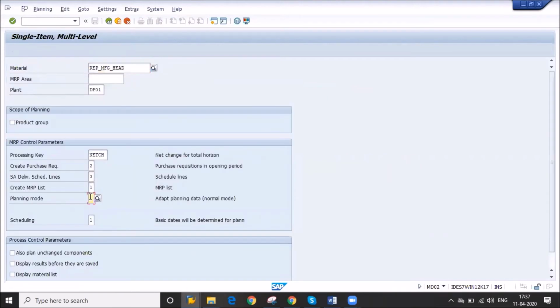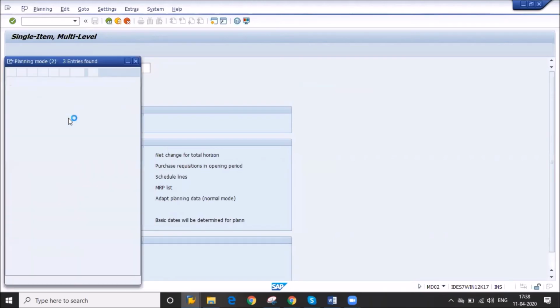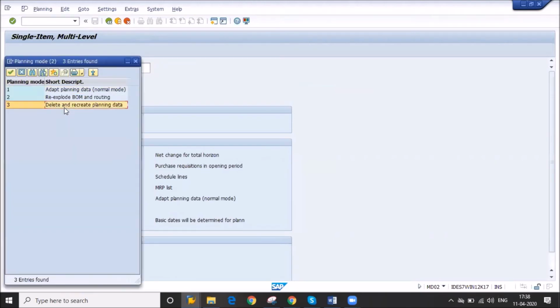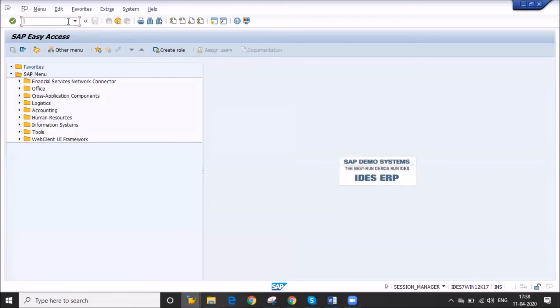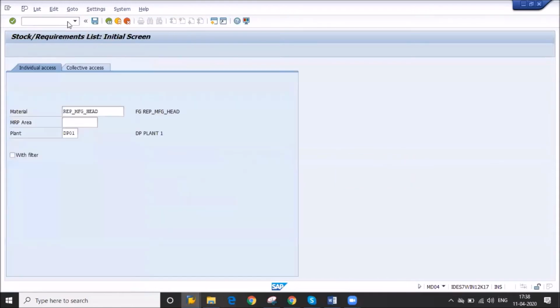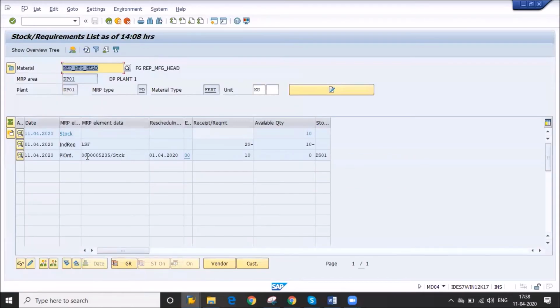In planning mode, I have taken 2. Sorry, I have taken 3. So what is the 3? Delete and recreate planning data. It means your old planned order will be deleted and a new planned order will be created. So that is the reason in MD04 you got your new order. Got it? Yeah, that one will disappear.